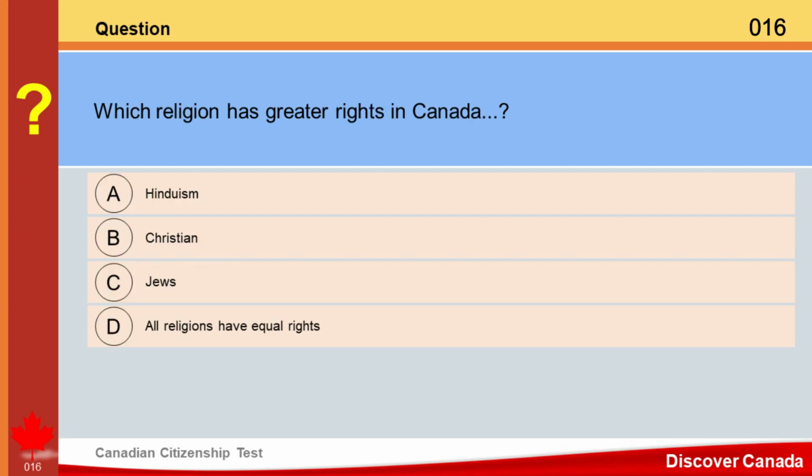Question. Which religion has greater rights in Canada? A. Hinduism. B. Christian. C. Jews. D. All religions have equal rights. Answer. D. All religions have equal rights.